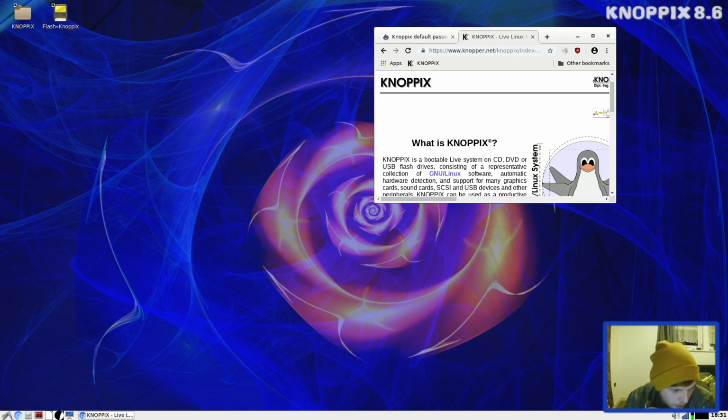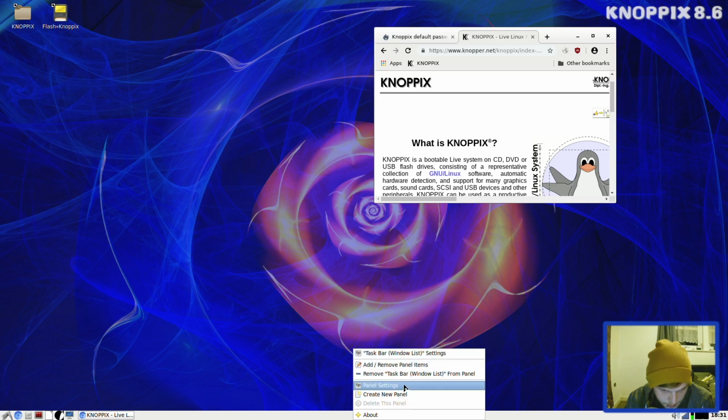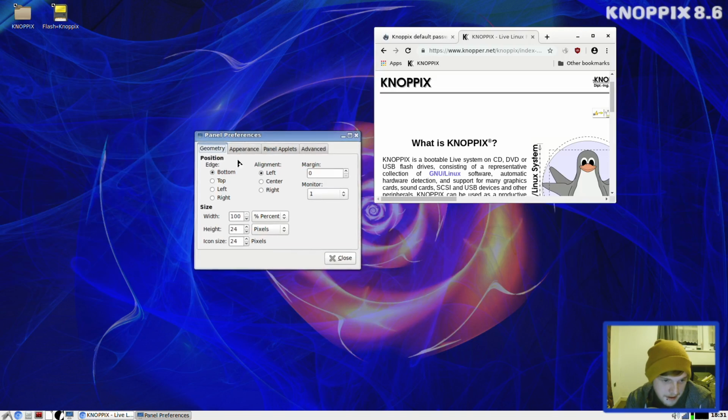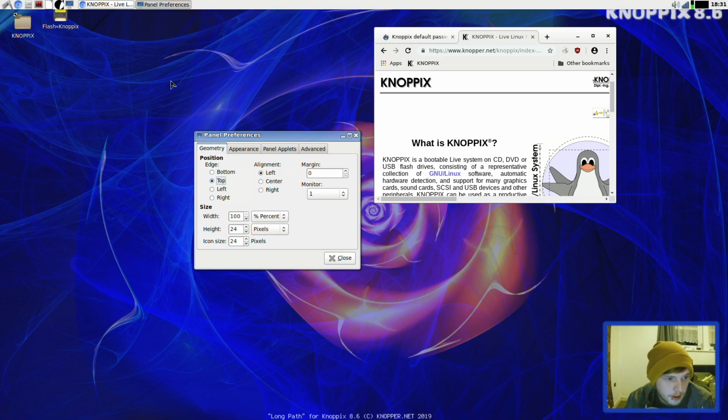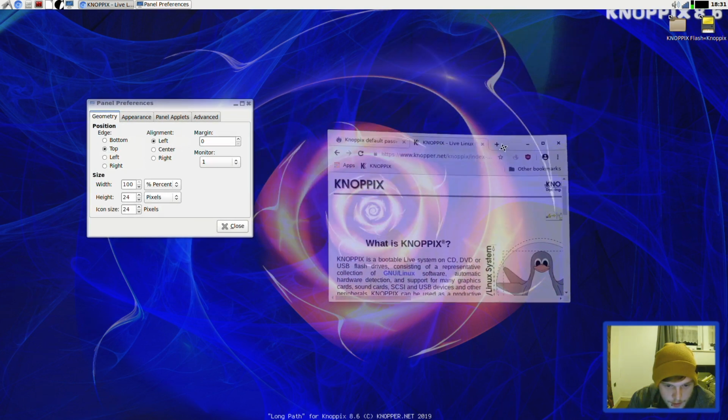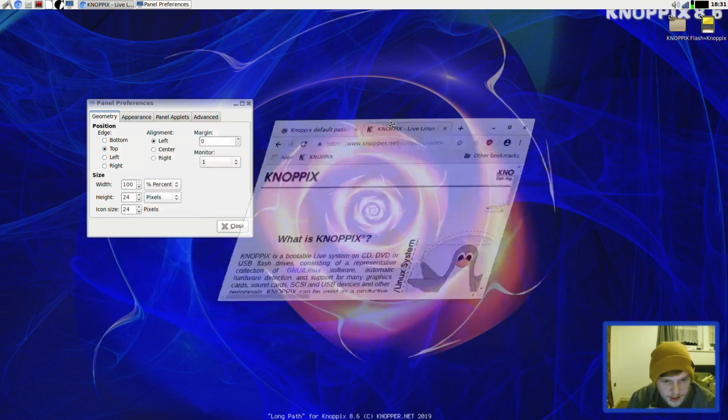Okay. Right. Let's first of all move this panel up to the top. Panel settings. Oh god. And let's chuck it at the top. There we go. And then let's get rid of these icons, put them in line. And then let's chuck them back up here. There we go. That's a bit better. Right. Oh, it's so floaty.